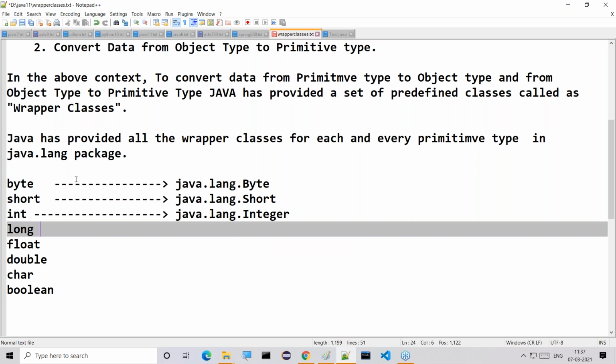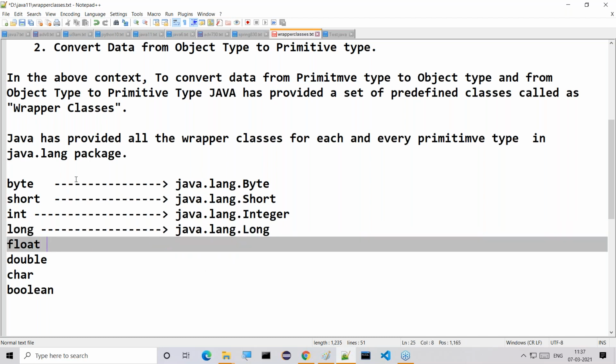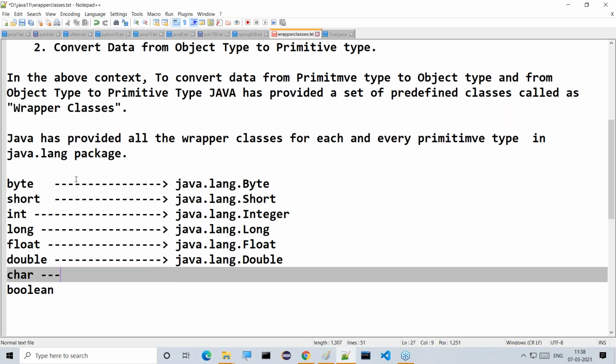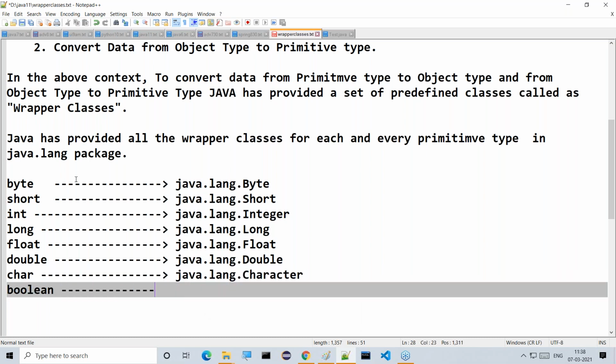Then java.lang.Long. Then for the float data type, a separate class is provided: java.lang.Float. Next, double: java.lang.Double. Then java.lang.Character. The next one is java.lang.Boolean.